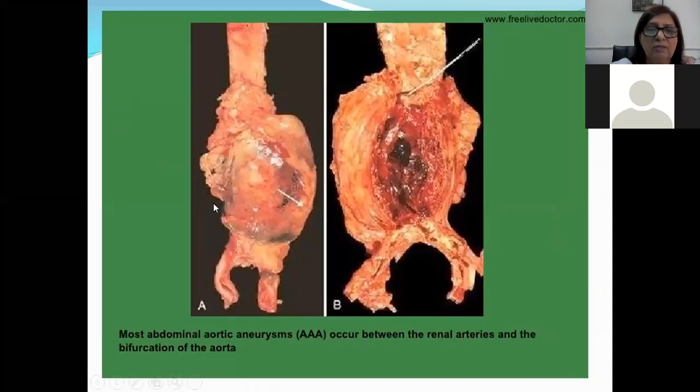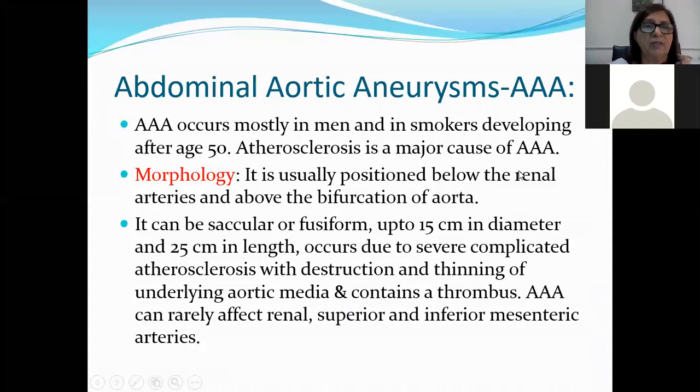Now here you can see the gross appearance of the aneurysm. Most abdominal aortic aneurysms occur between the renal arteries and the bifurcation of the aorta. This is an aneurysm. You can see the markedly dilated wall of the artery, the abdominal aorta. Here this aneurysm is cut open. You can see a hematoma formation, and because of the weakening of the wall, rupture of the aneurysm can occur anytime, and this can be a very catastrophic event. So next we are going to see abdominal aortic aneurysms.